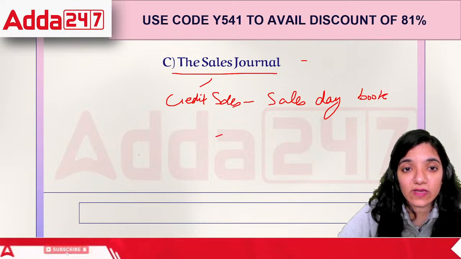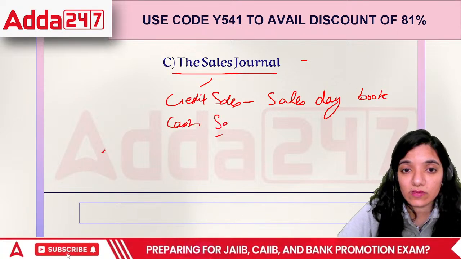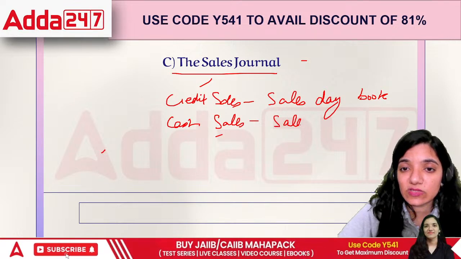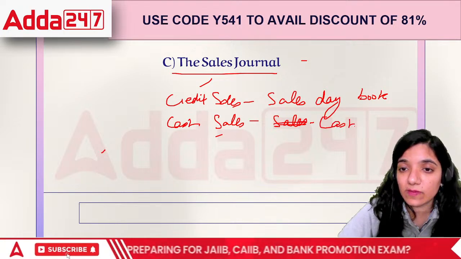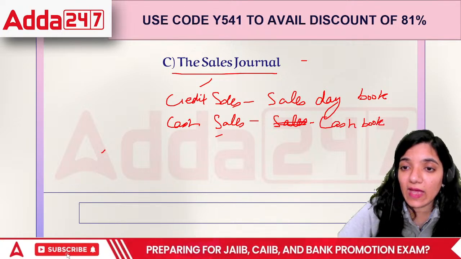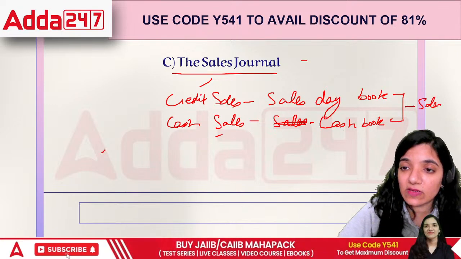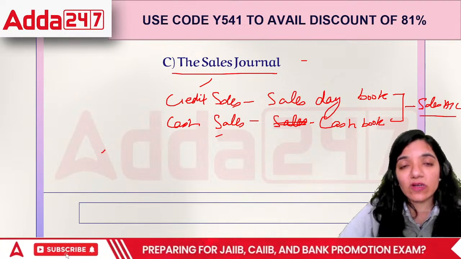Then we have cash sales, taken to sales. Cash sales is shown in the cash book. Whatever the combined amount will be, it is taken in the sales account. This is the procedure. It might look a little difficult.